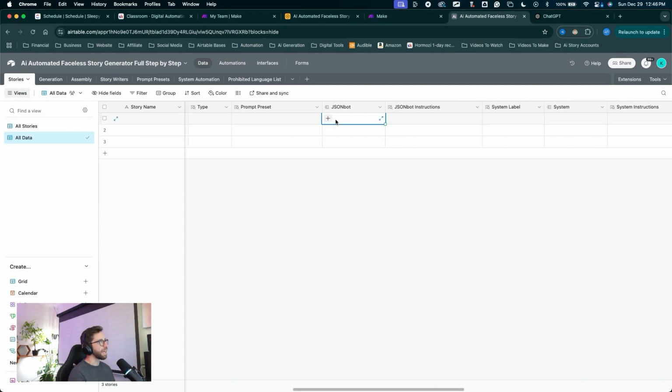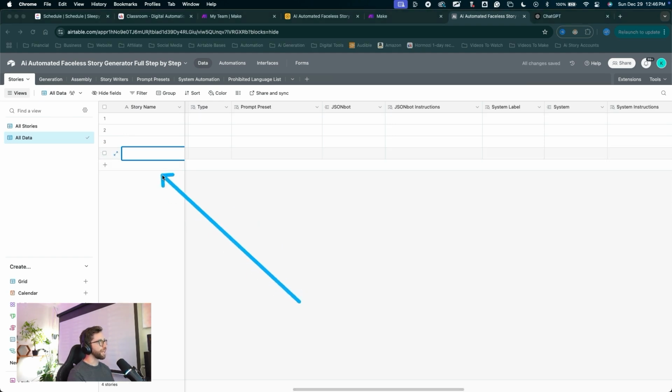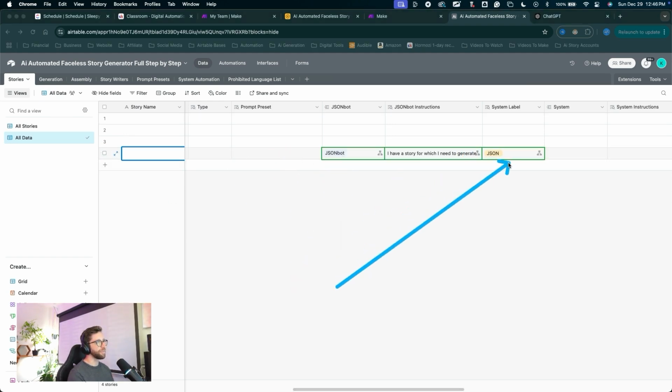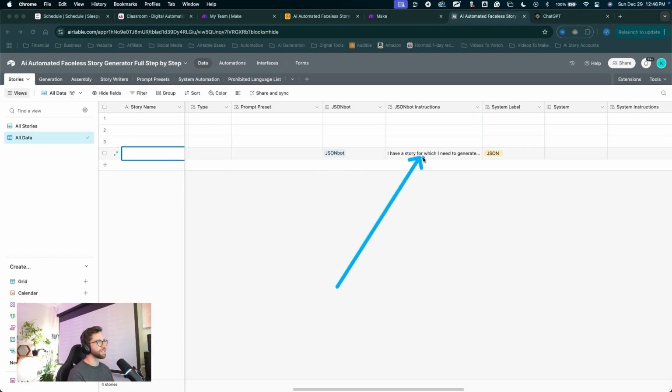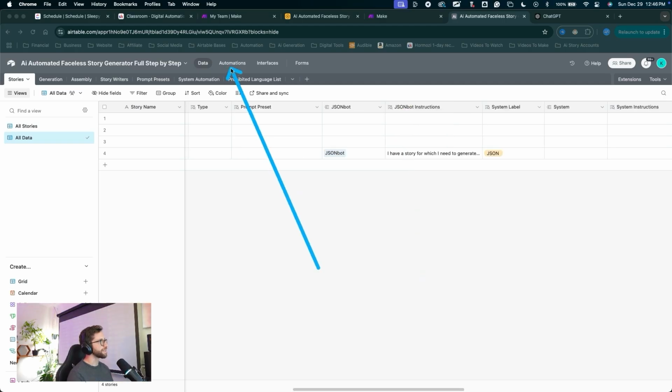Now we can manually add in items to this field, but we just created the automation that will do that for us every time a new story record is created. So I'm going to create a new story record, wait for that automation to run, and there it is, popped up for us just like that. Our JSON bot is ready to go and do some work inside of this new story. So we've got to do that same process for the system bot. Let's jump back into automations.